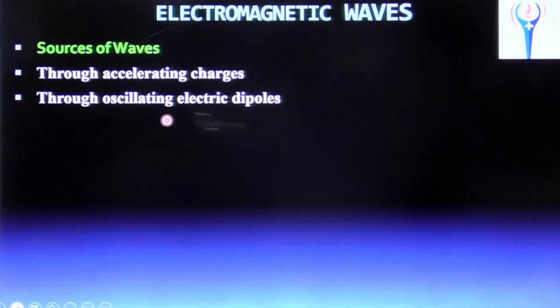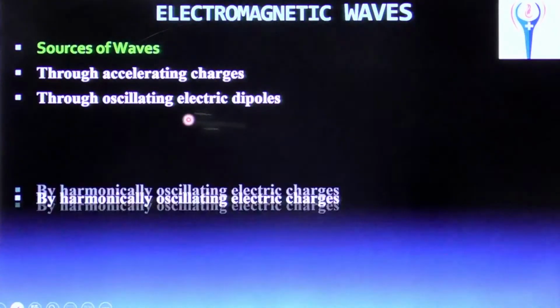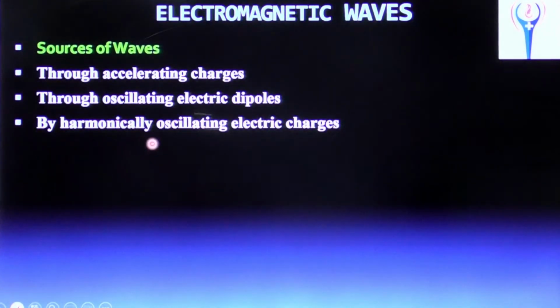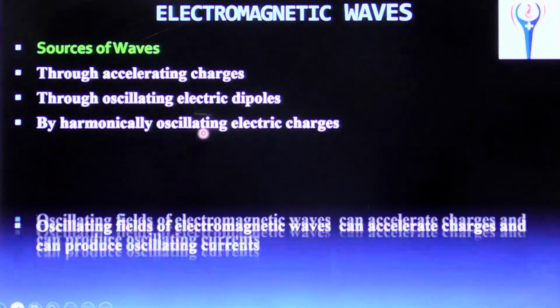And through oscillating electric dipoles. When dipoles oscillate, then electromagnetic waves are produced. And by harmonically oscillating electric charges. Harmonically means with constant frequency. When electric charges oscillate harmonically, electromagnetic waves are produced.